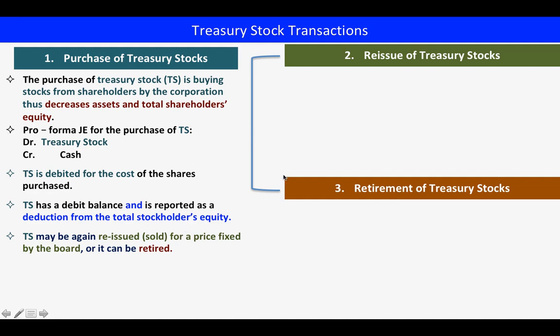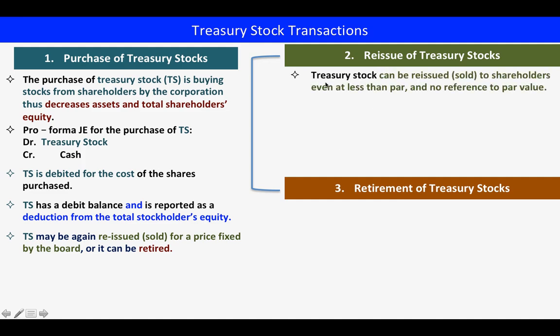So here we have two options on the treasury stocks: whether we will reissue it, meaning we are going to sell it again to shareholders, to the public, or we are going to retire it, meaning the corporation will just keep it. So let us discuss reissue.